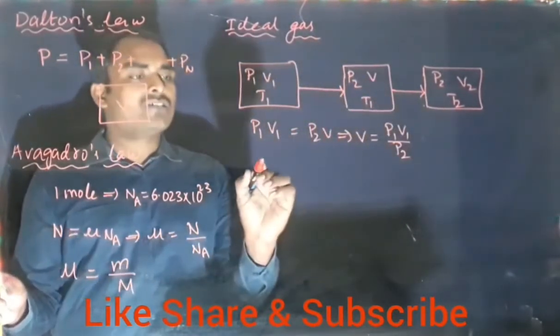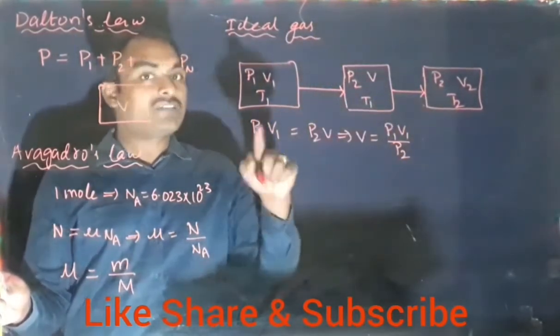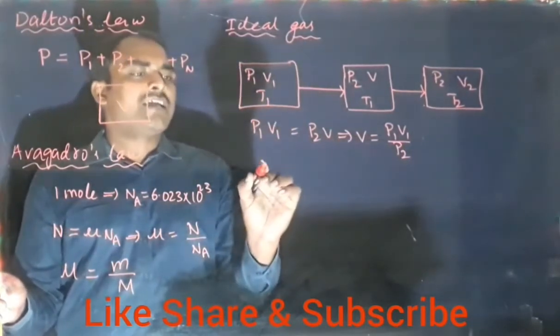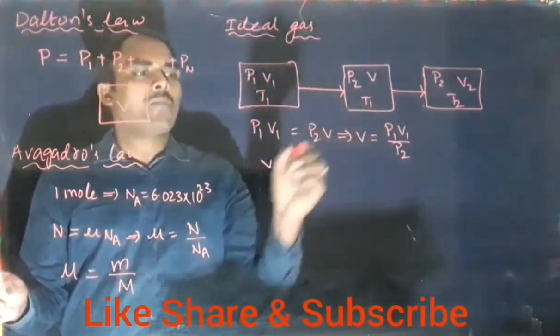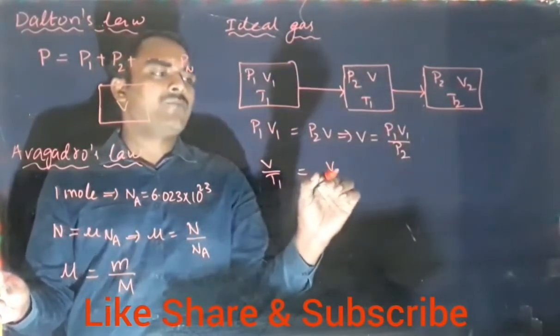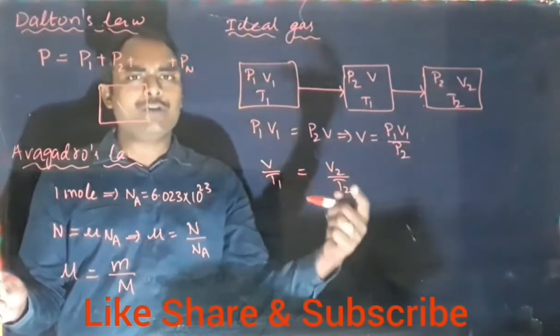Similarly, in the second step, pressure is constant. If pressure is constant, we can apply Charles' law: volume is directly proportional to temperature, so V by T is constant. So V upon T1 equals V2 upon T2.